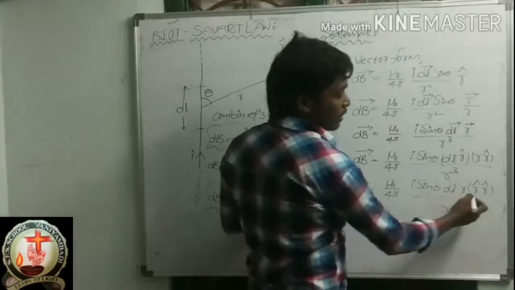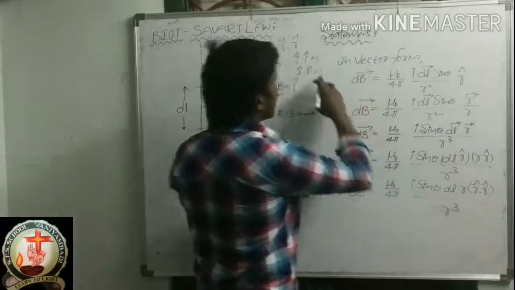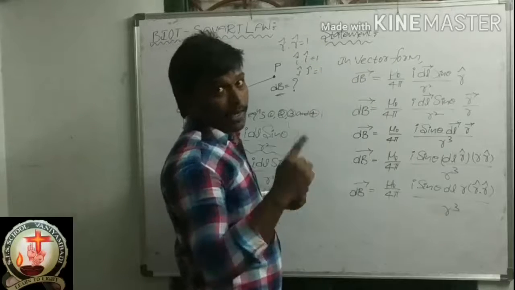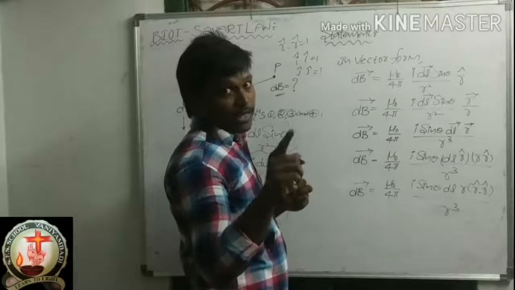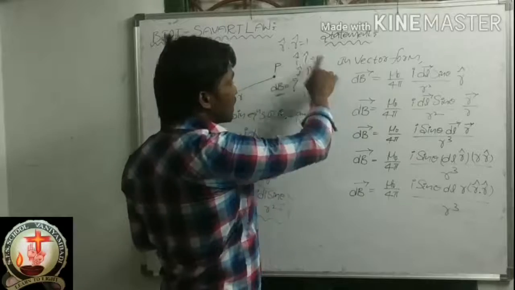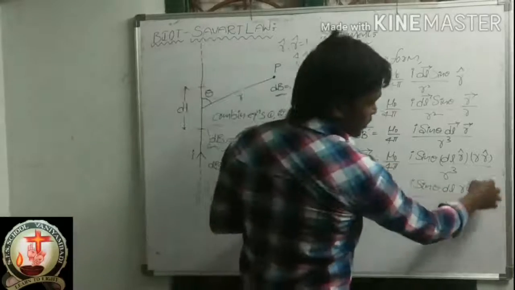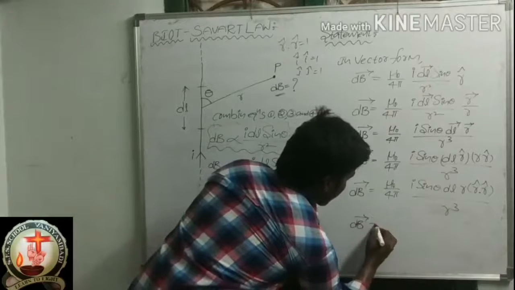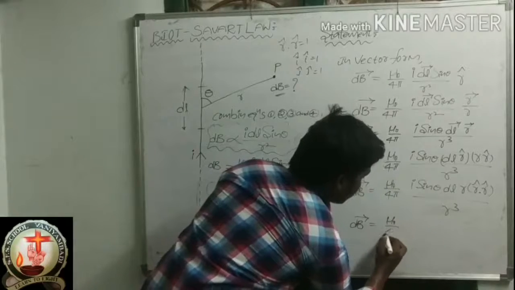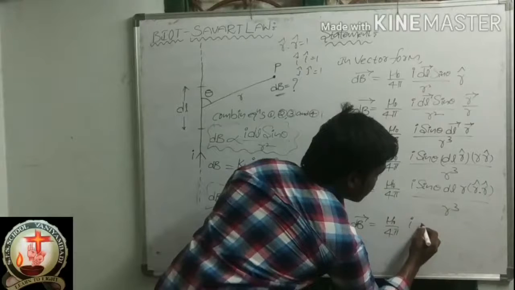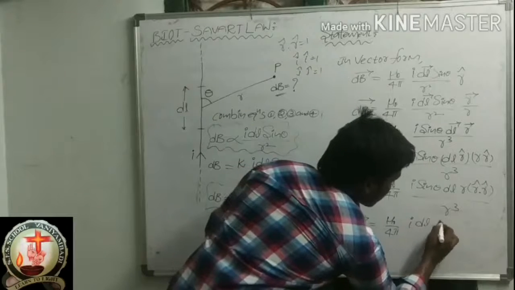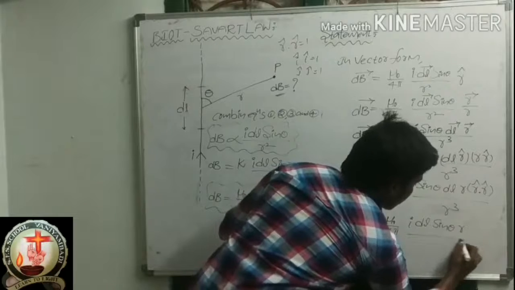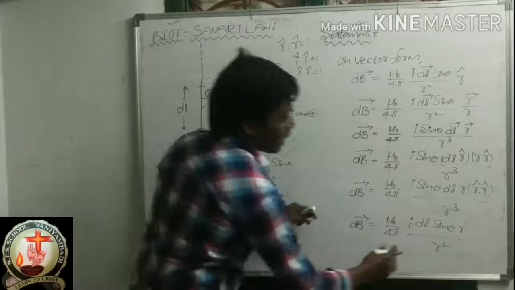R cap dot R cap. So R cap dot R cap value how much? 1. How? I dot I is 1. I cap dot I cap 1. J cap dot J cap 1. K cap dot K cap 1. Like that, R cap dot R cap is 1. So this value is 1. So dB bar is equal to mu naught by 4 pi I dl sin theta into R by R square. Sorry, R cube.